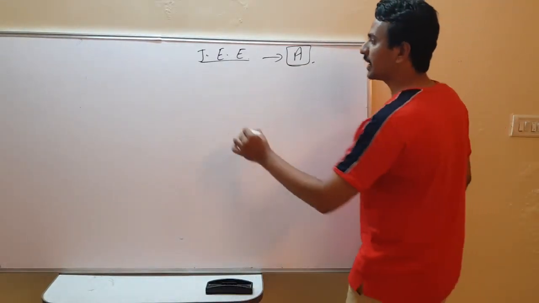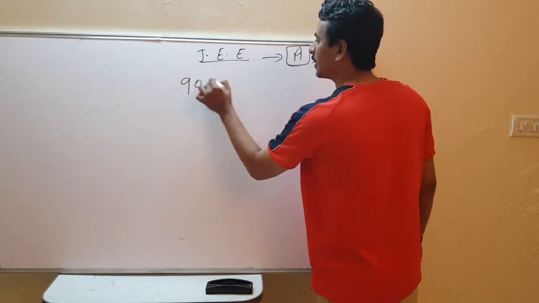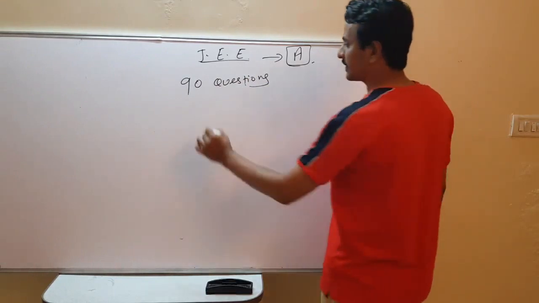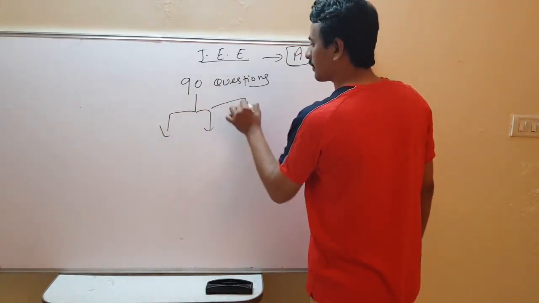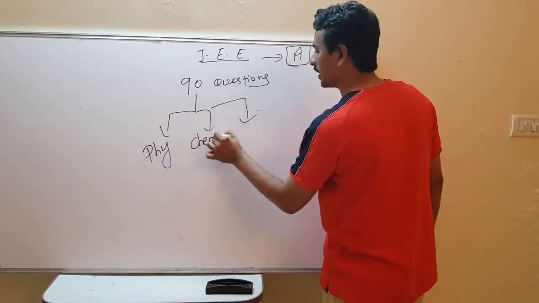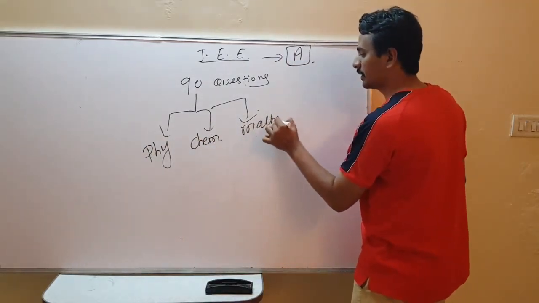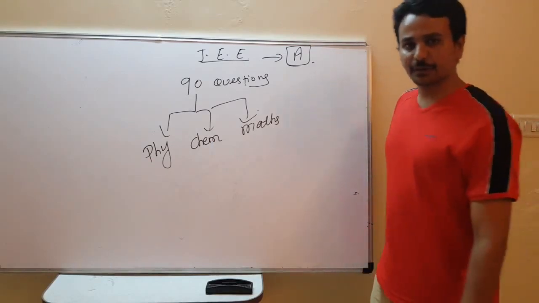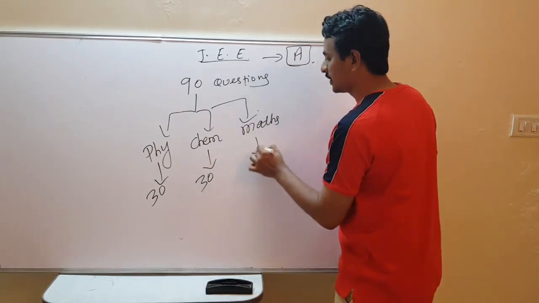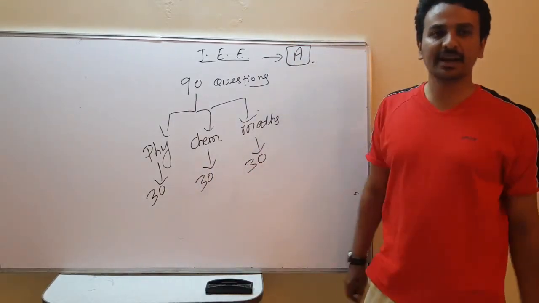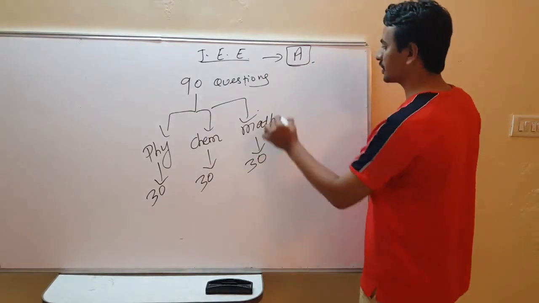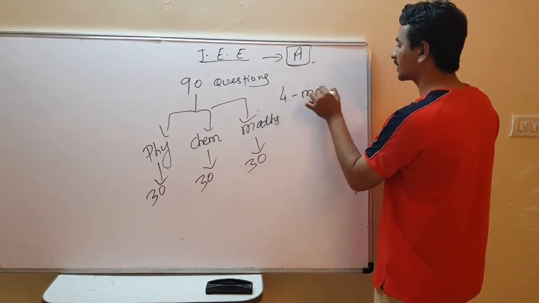JEE consists of 90 questions. There are three main subjects: physics, chemistry, and maths. In each subject there are 30 questions. So JEE consists of 90 questions in total, and each question carries 4 marks.